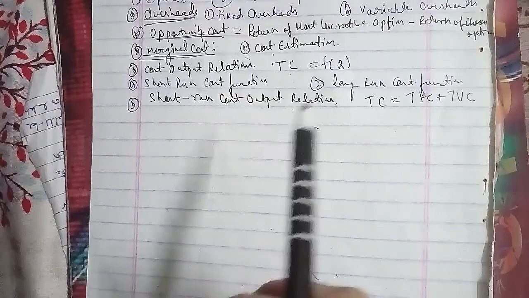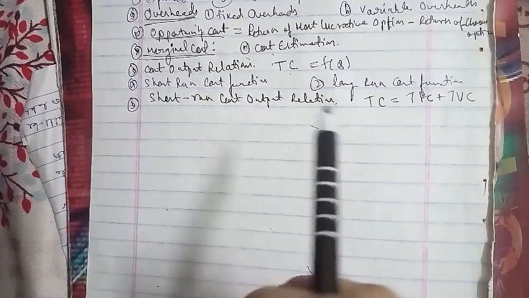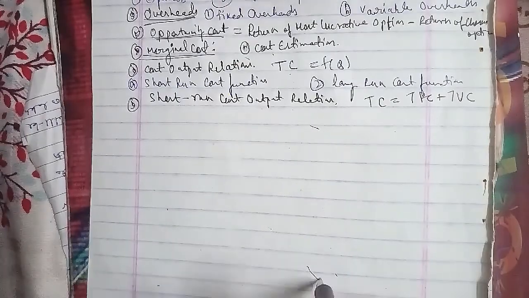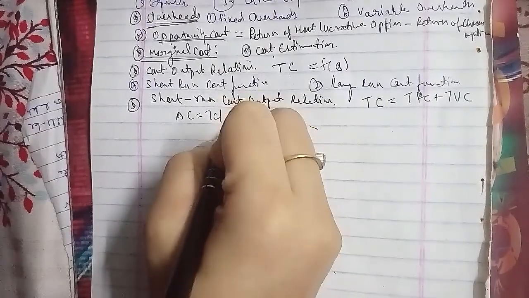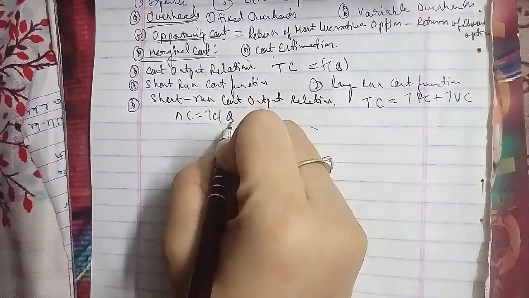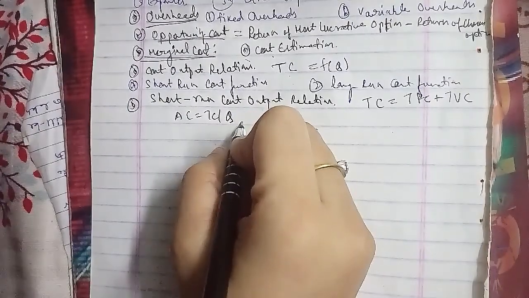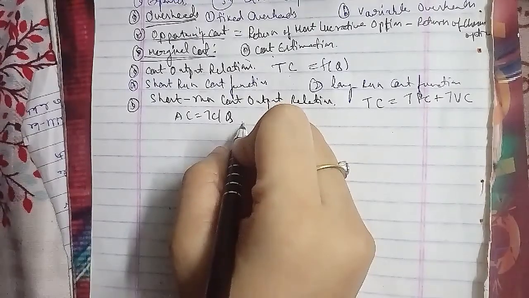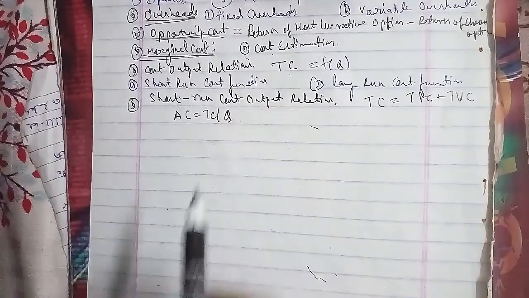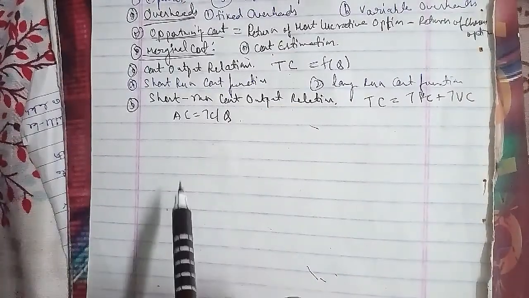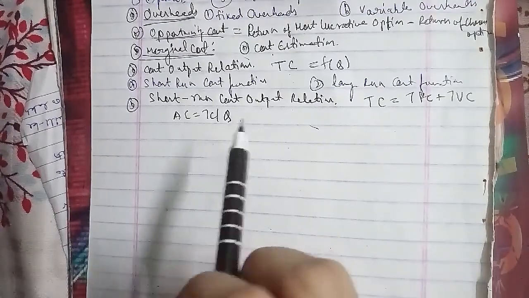The marginal cost is the addition to the total cost due to the production of an additional unit of product, or it is the cost of the marginal unit produced. It can be arrived at by dividing the change in the total cost by the change in the total output, represented by MC equals change in TC by change in Q. In the short run, there will not be any change in total fixed cost, and hence a change in the total cost implies a change in the total variable cost only.